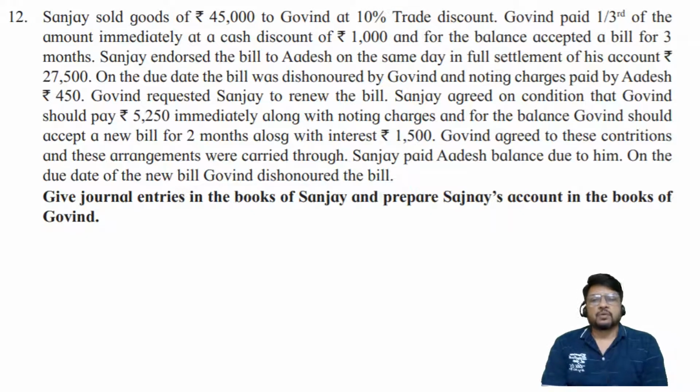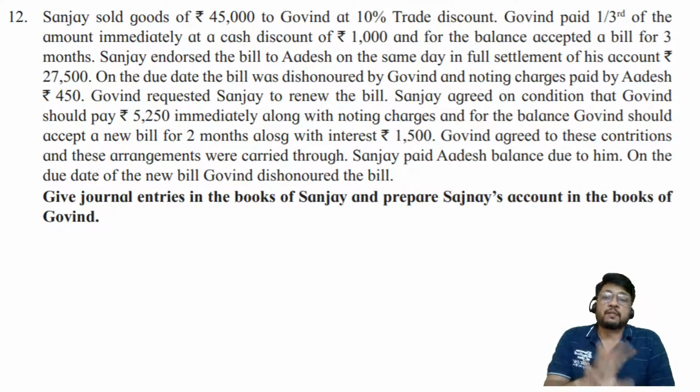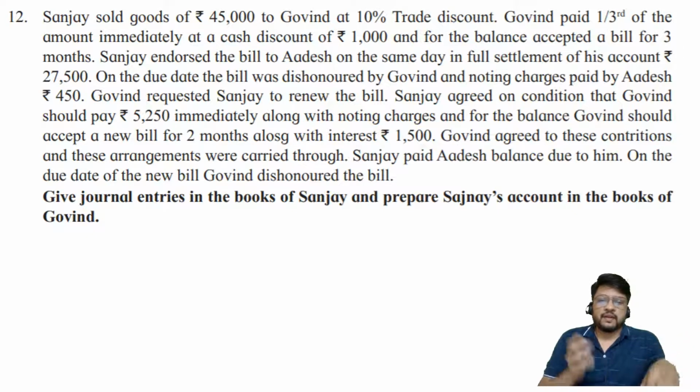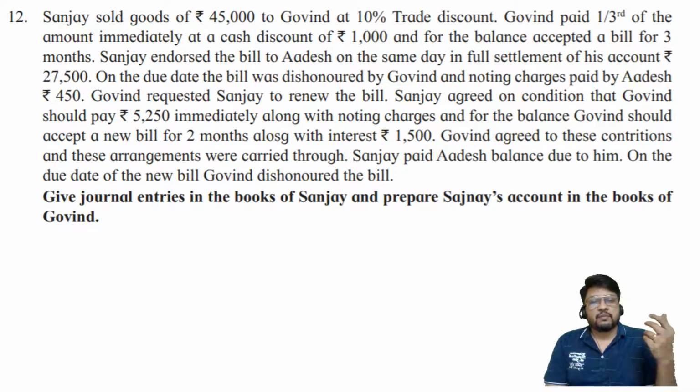So although there is a name of Adesh, they have not asked for journal entries in the books of Adesh, nor have they asked for ledger accounts in the books of Adesh. So Adesh's account, if any, may be written in journal entries by us if it is required in the books of Sanjay and Govind, wherever it is required. But we are not required to go into the books of Adesh. We are going to go into the books of Sanjay and the books of Govind. In the books of Sanjay we will prepare the journal entries, and in the books of Govind we will prepare one single ledger account, called Sanjay's account. Okay, so these are the points to be kept in mind.